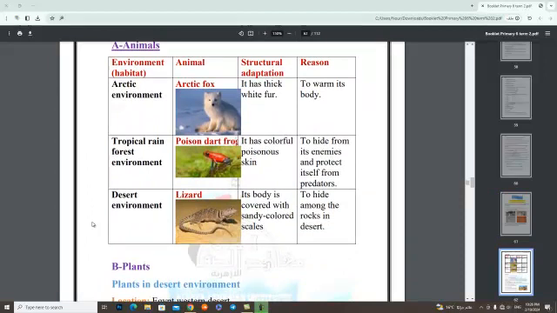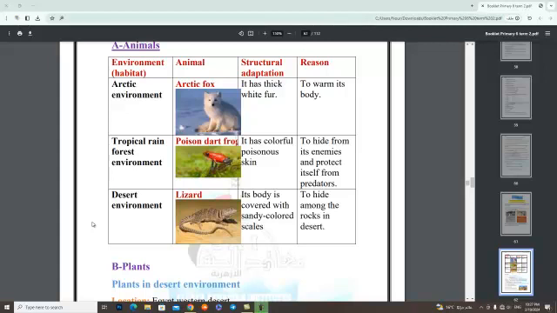We will start with animals. The first example of animals is the Arctic fox. The Arctic fox, its habitat: Arctic environment. Its structural adaptation: it has thick white fur. But what's the reason to have thick white fur? To warm its body.